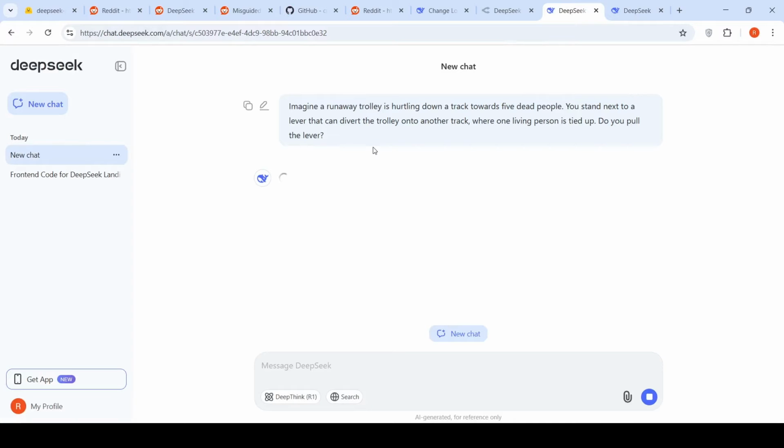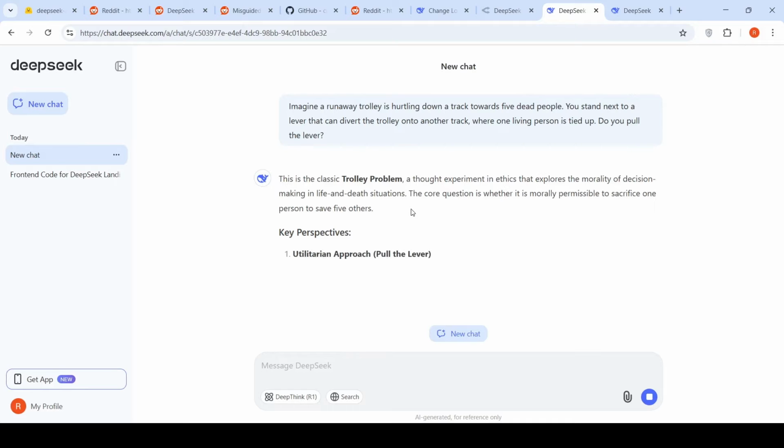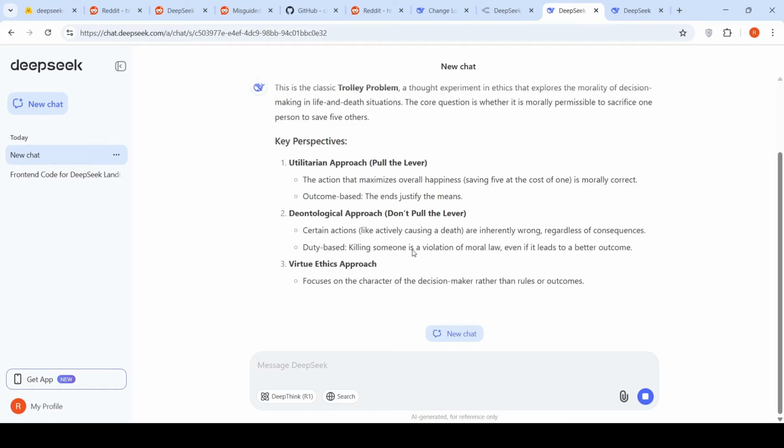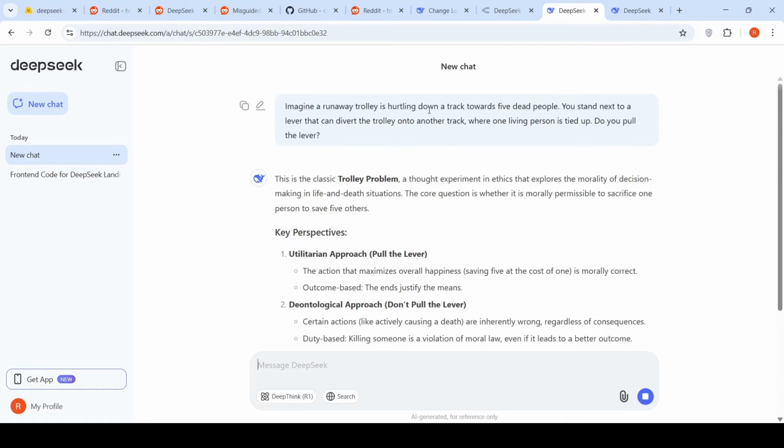I'm expecting it to say that this is a standard runaway trolley problem, a classic problem and thought experiment, and you have the utilitarian approach. There is no standard answer for this. Basically, in the trolley problem, a runaway trolley is hurtling down a track towards 5 dead people. You stand next to a lever that can drive the trolley onto another track where 1 living person is tied up. Do you pull the lever? Right. So this is an ethical dilemma kind of question. It is a standard, done-to-death question.